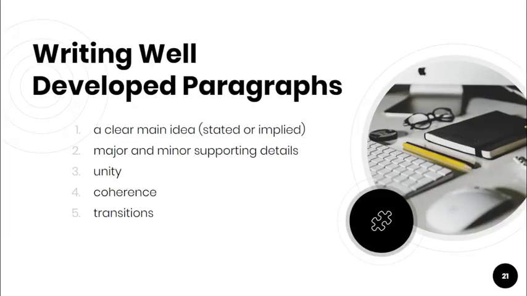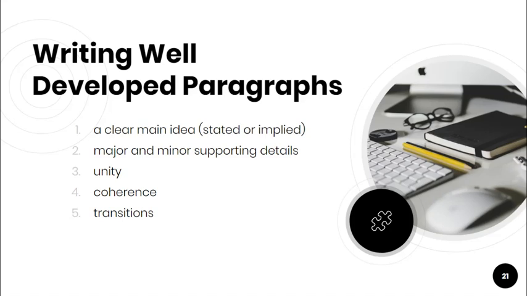When you write your own paragraphs, remember to address each of these five areas to be sure your paragraphs are well developed. Develop a clear main idea, support the idea with both major and minor supporting details. Be sure the paragraph has unity by checking that each detail, including your conclusion, supports your main idea.